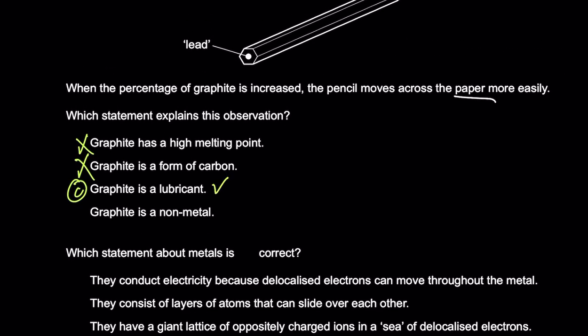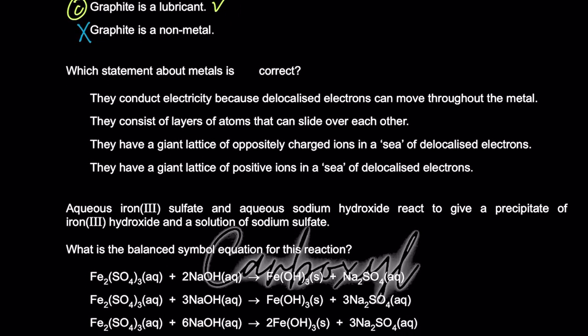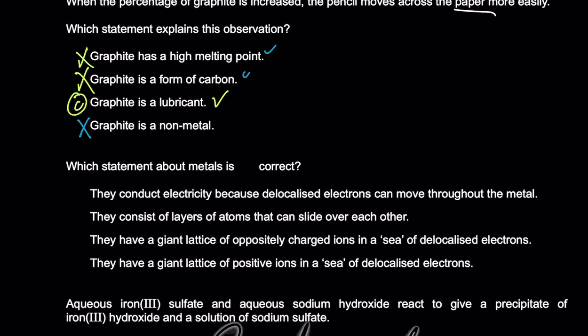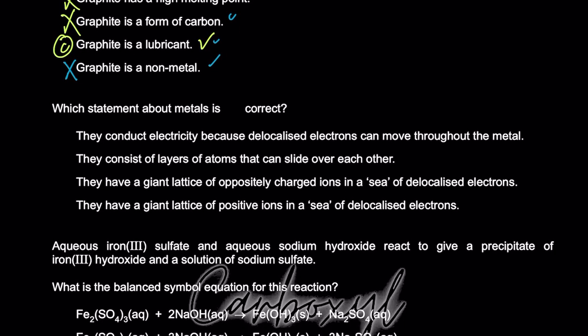Graphite is a non-metal, which does not justify why it can move across the paper more easily. Although all four things are correct about graphite, we have to pick the option which justifies the MCQ. Okay? Which statement about metals is correct? Okay, is correct? No, I think it's not correct.